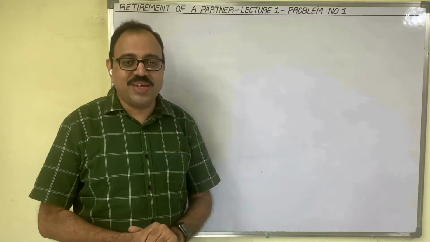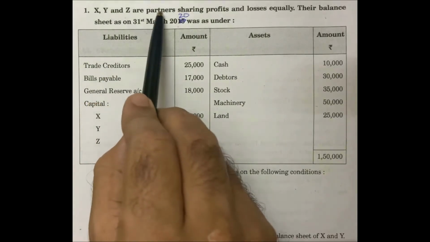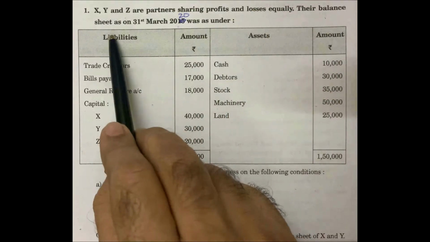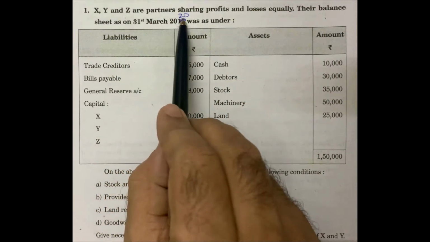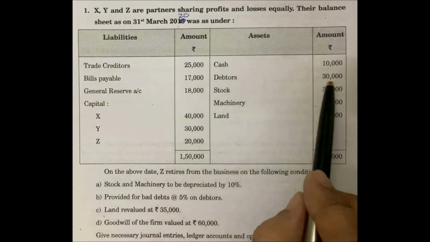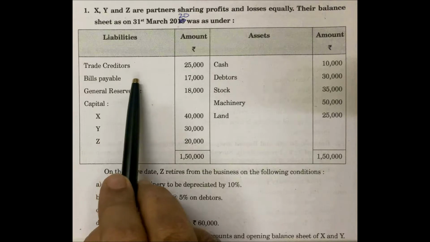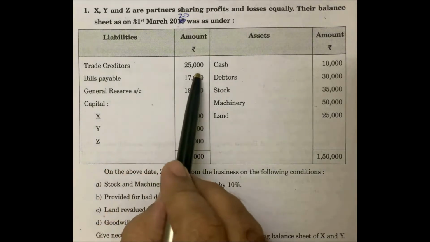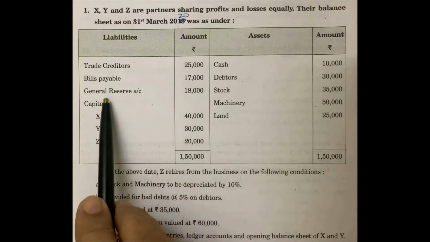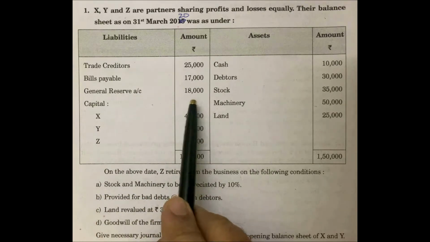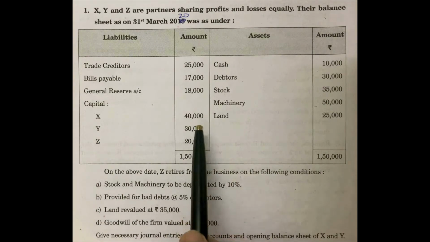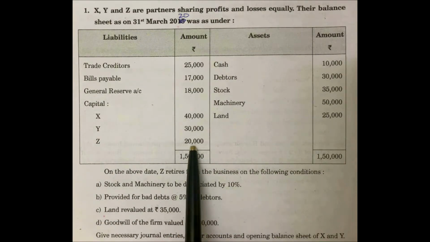Let us see the problem first. X, Y and Z are partners sharing profits and losses equally. Their balance sheet as on 31st March 2020 was as under: liabilities, amount; assets, amount. Under liability side, trade creditors 25,000 rupees, bills payable 17,000, general reserve 18,000, capitals of X, Y and Z are 40,000, 30,000 and 20,000 rupees.